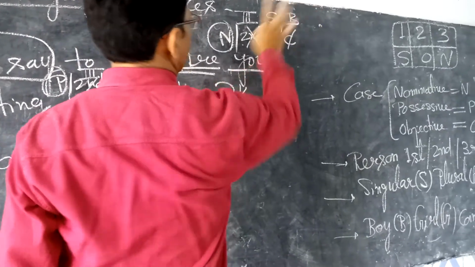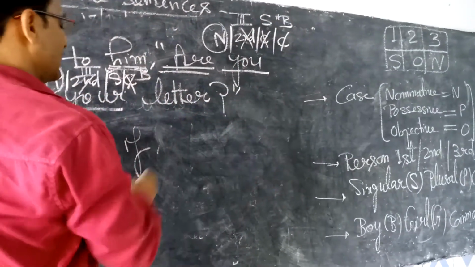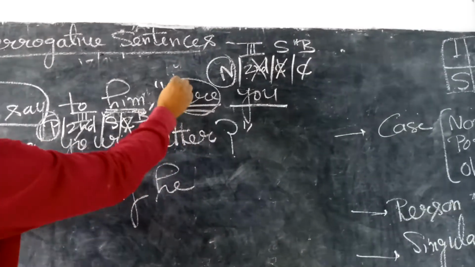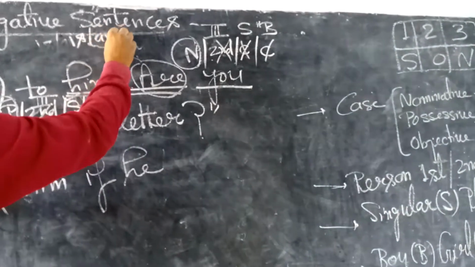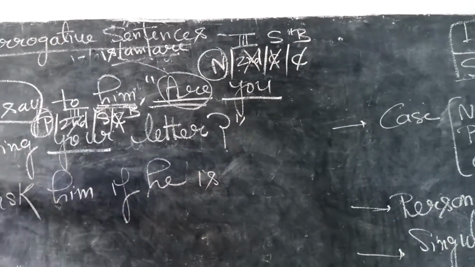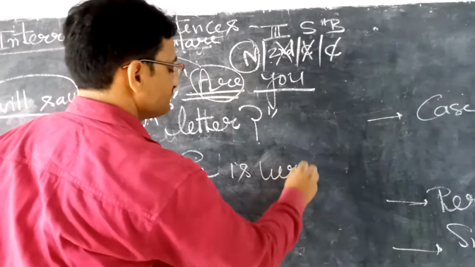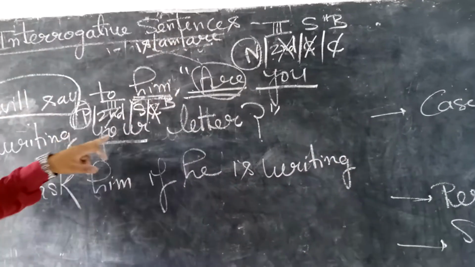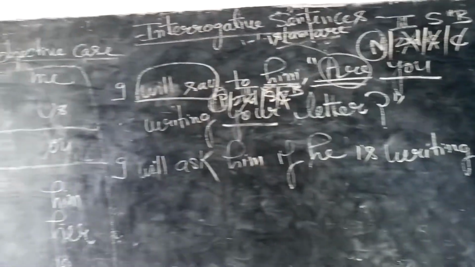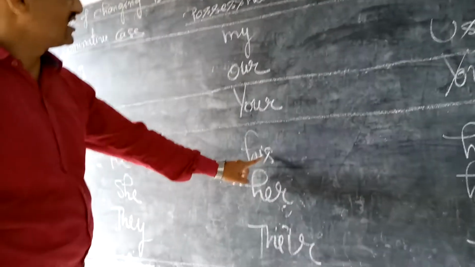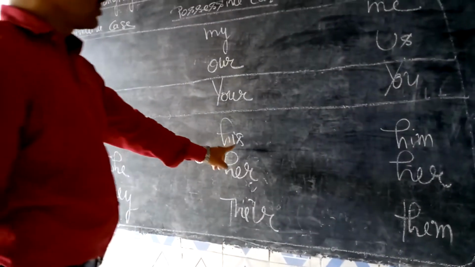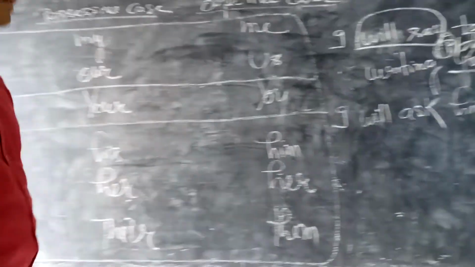And now boy. For boys we use he or she. He. So I am writing here he. Thereafter, in this category is Mr. Three verbs are there, so I will use with he: is. He is. Then writing. And thereafter, these changes we will do in possessive case, third person pronouns. In possessive case, third person pronouns are his, her, their.